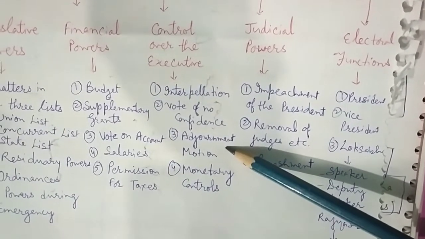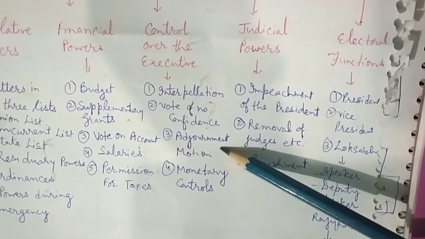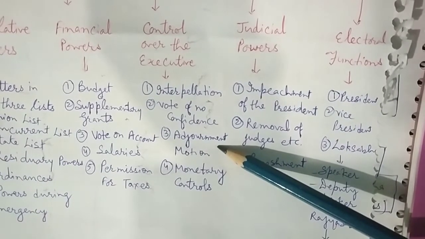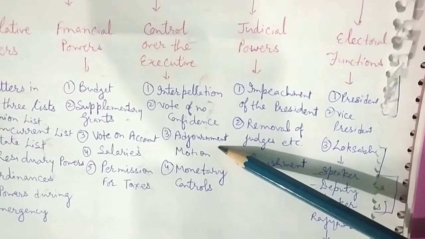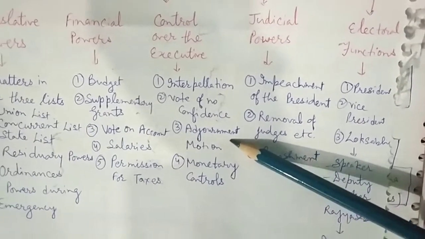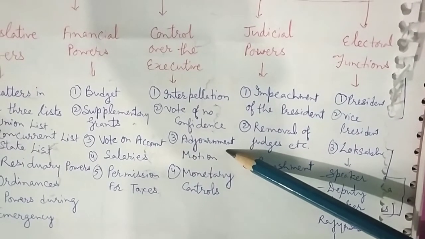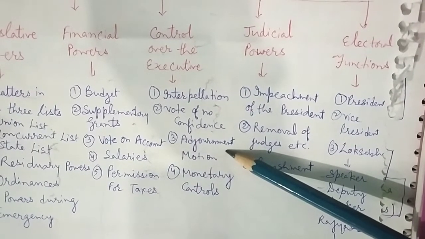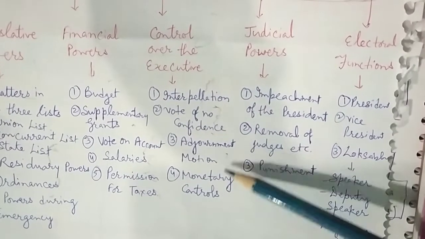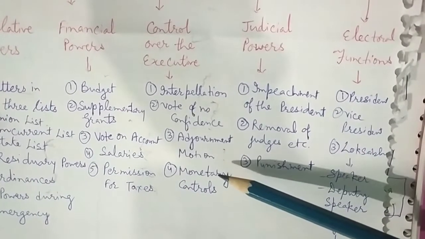Adjournment motion. A motion for adjournment is aimed at censuring the acts of omission and commission of the ministers. Through this adjournment motion, which is generally tabled on serious or urgent matters like police firing on a peaceful procession or a railway accident, etc. Other censure motions are also there.